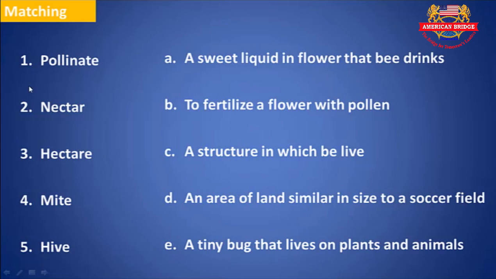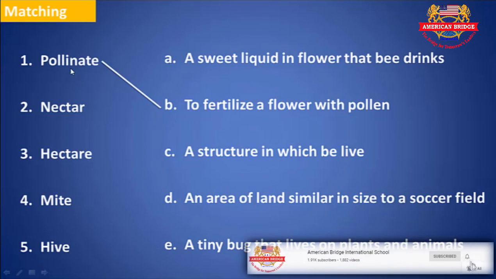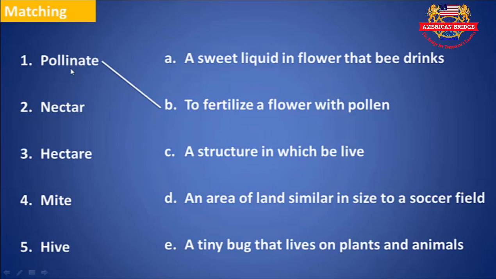Okay, so teacher would like to check it for you. The first one, pollinate. To pollinate means to fertilize a flower with pollen. This is why the bee grabs the nectar or the pollen from one flower to another in order to fertilize or reproduce it. And nectar means a sweet liquid in flowers that bees drink. Then the bee brings it to the cell or the hive.